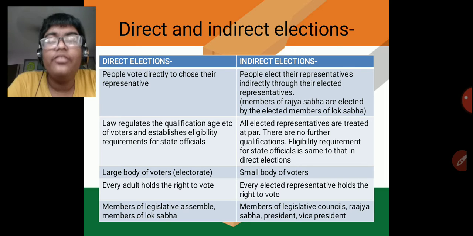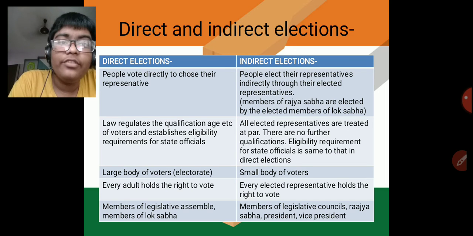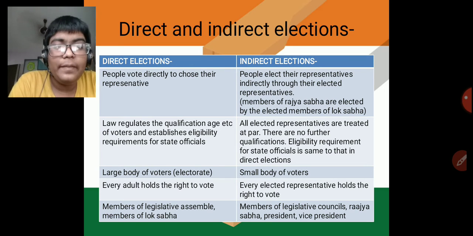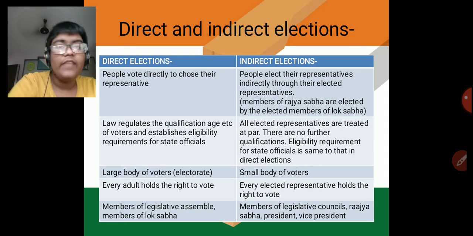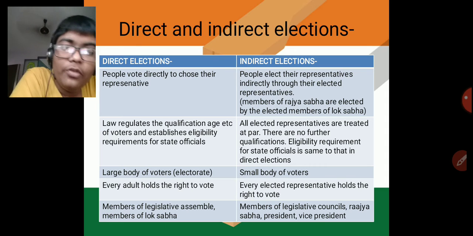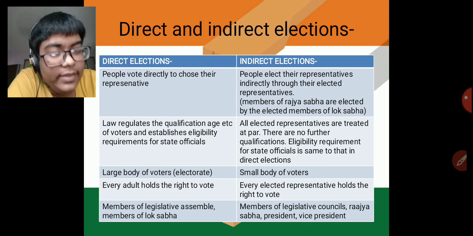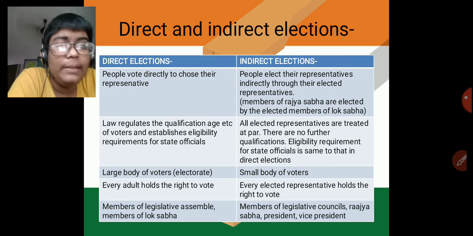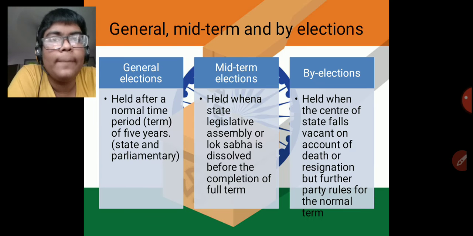In direct elections, every adult holds the right to vote, while in indirect elections, only elected representatives have the right to vote. The direct elections are held for members of the legislative assembly and members of Lok Sabha, while the indirect elections are for members of the legislative council and Rajya Sabha, the president and the vice president. All these are elected by indirect elections.